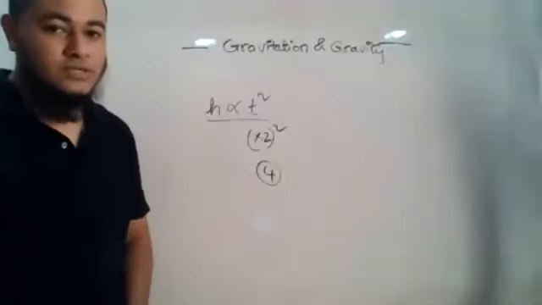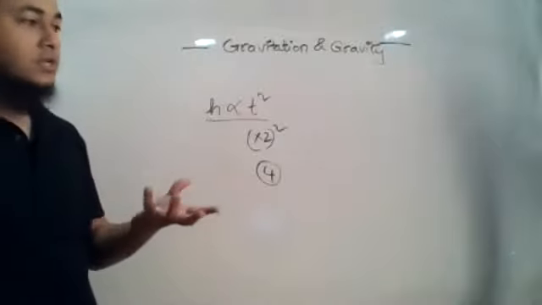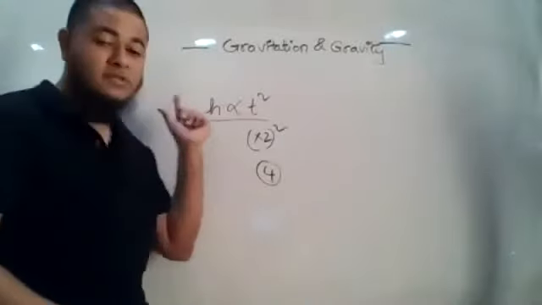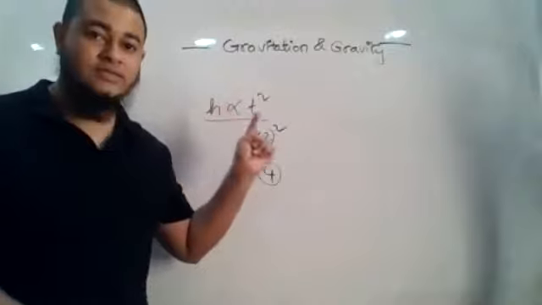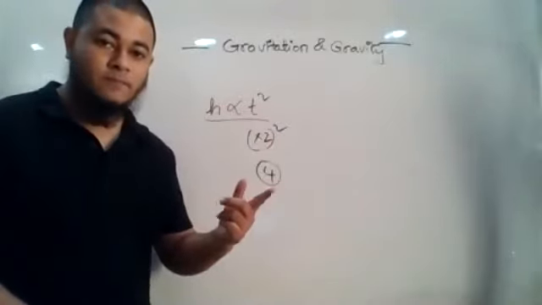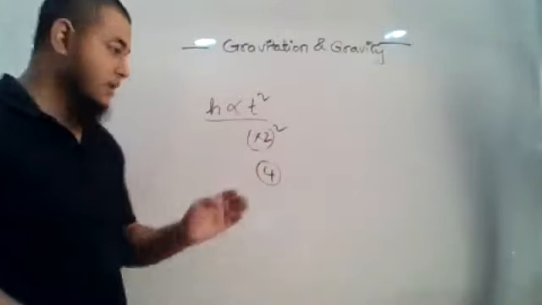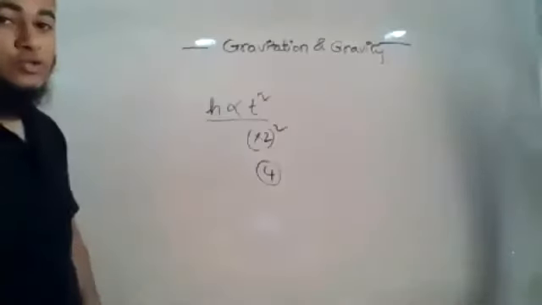Now sometimes the question might be asked in the reverse direction. They will tell you that if the covered distance becomes 9 times, then the time will become root over of 9, right? If you are going in the opposite direction, we need to do root over.